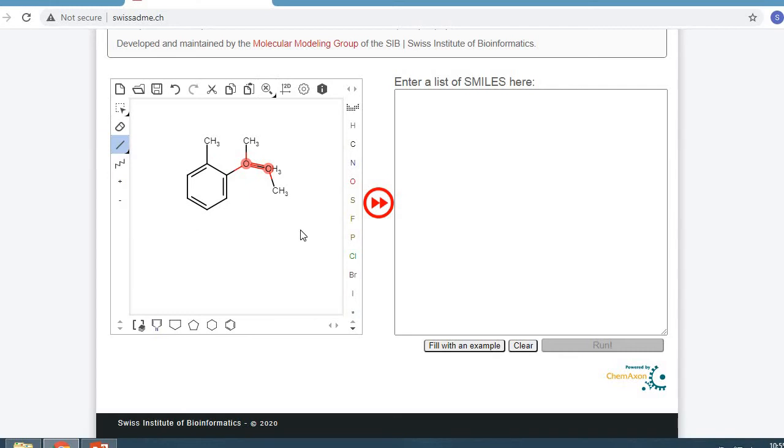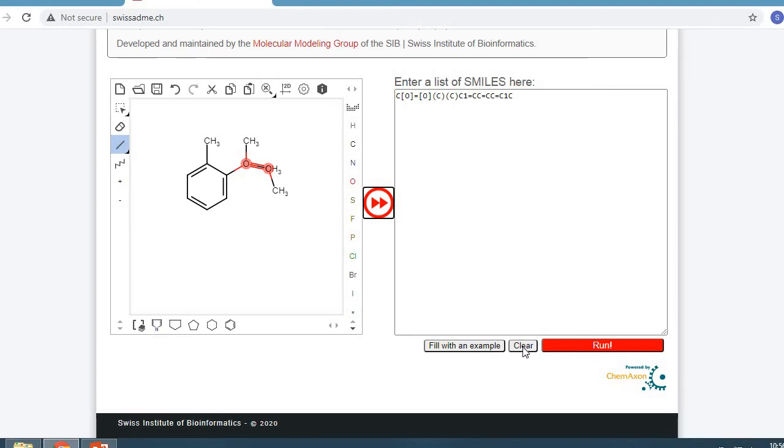Say this is the example of the structure. Now we can click on the arrow button and we can get a SMILES notation for this structure. And after getting the SMILES notation, we can click on the run button to find out different properties.